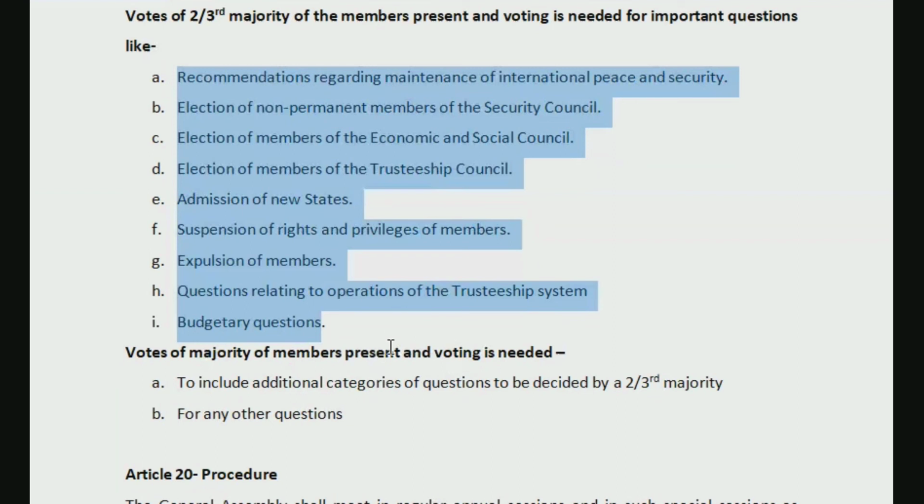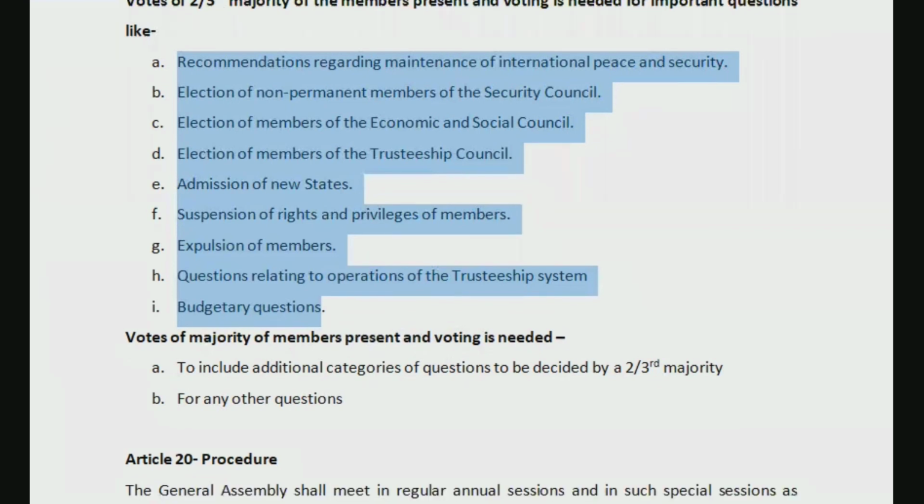There may be a country which was not present. There may be a country whose voting right was suspended. So those countries would be excluded. From the remaining number, we would need majority vote. Okay, so this provision is with regard to voting.